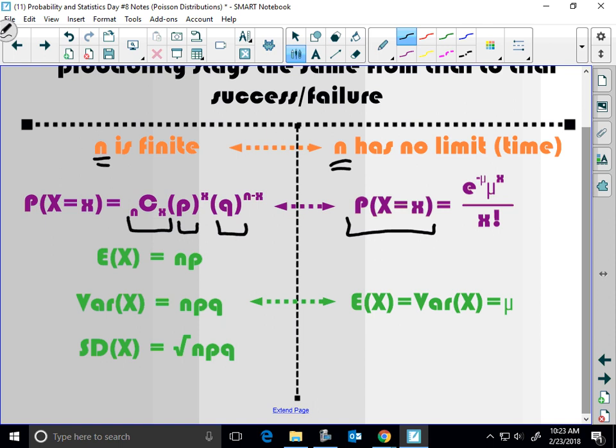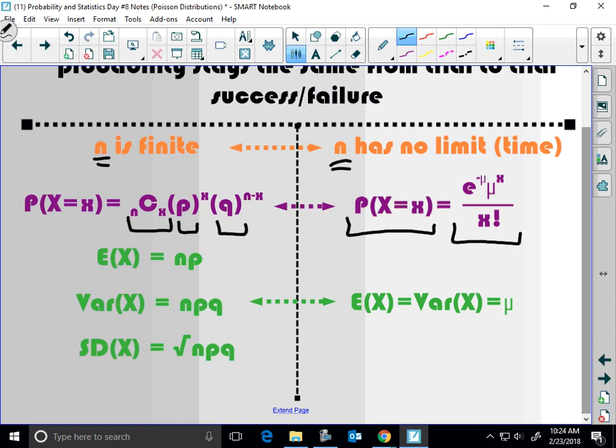So let's say 3 cars come by in a 1-hour period, probably a low probability, right? If half a car per hour drives by, the probability that 3 come by is going to be slim to none. So what we do is we take e to the negative mu, times mu to the x over x factorial. That's your friend or your acquaintance.